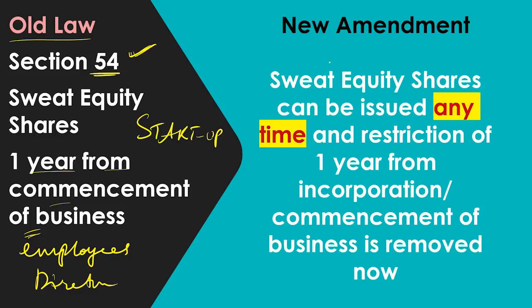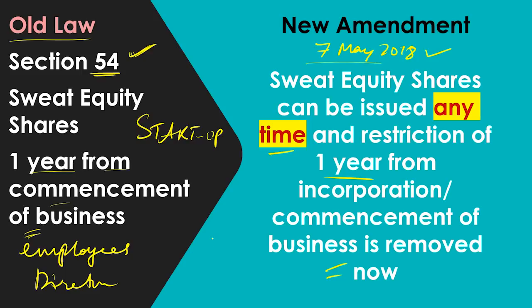Now the new amendment. Again I remind you, the 7th May 2018 commencement date is there. The Amendment Act came on 3rd January, but the commencement date is what we are studying in this video. On 7th May it was said that if a company wants to issue sweat equity shares, it can be issued at any time, and the restriction of 1 year from incorporation or commencement of business is removed.